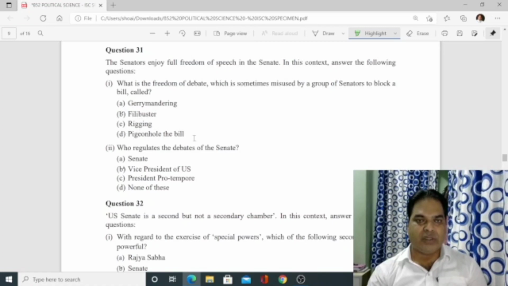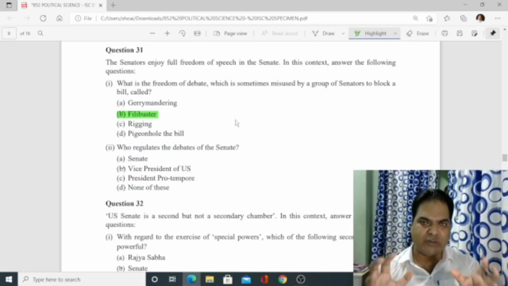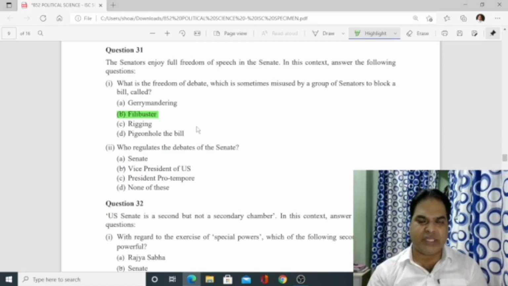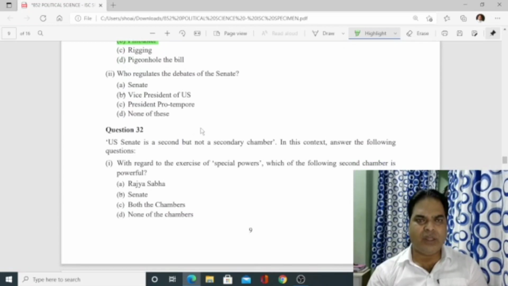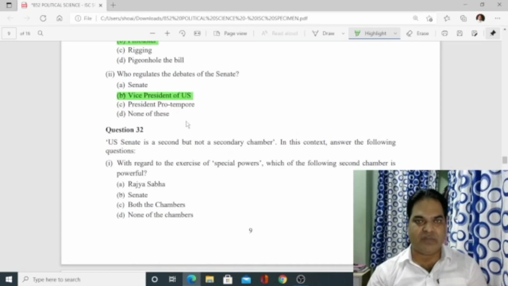Okay, pigeonhole the bill. So the answer is filibuster. Filibuster means they keep the Senate or House busy with their questions in order to delay the passing of a bill. That is called filibuster. Who regulates the debate of the Senate? The Vice President of the USA. That means chairperson. The Vice President is the chairperson of the Senate.